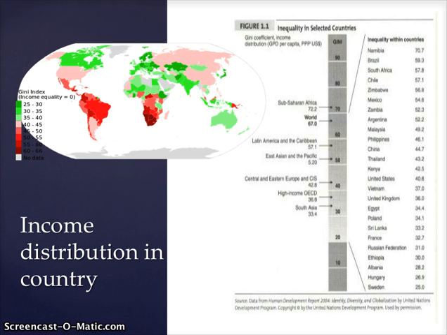You can see from both the map here as well as a more defined chart from the Human Development Report in 2004 that the world, in terms of in-country inequality, is about 67 overall.